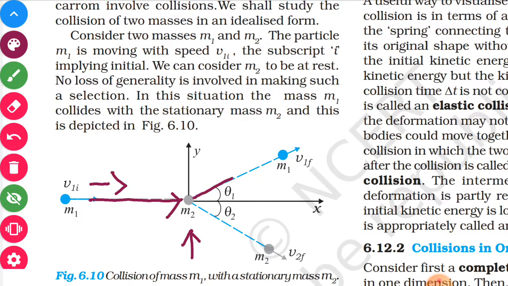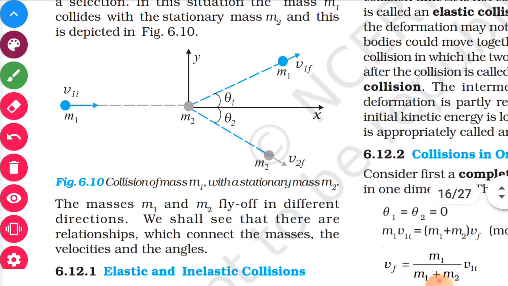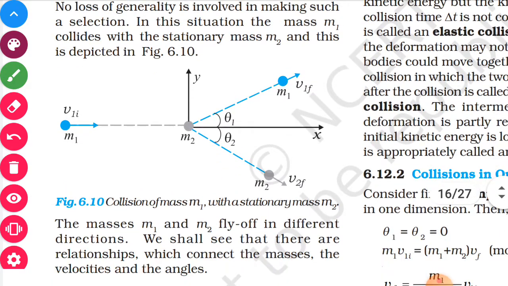Say m1 is moving in this particular direction with some final velocity v1f. Its mass will not change. Here another mass will move in this direction, which makes an angle theta 2 with the horizontal line, whose velocity is v2f. Its initial velocity of m2 is 0. Now during this whole process the momentum is conserved.